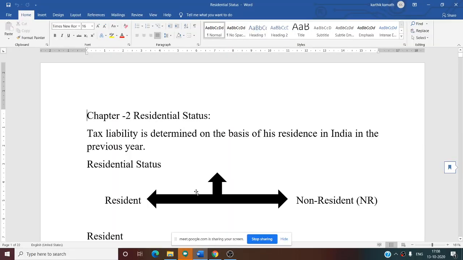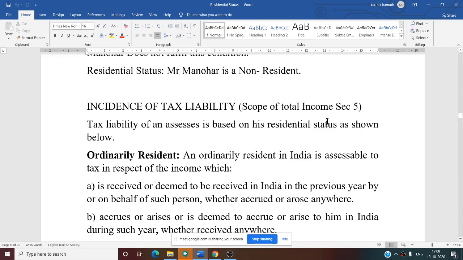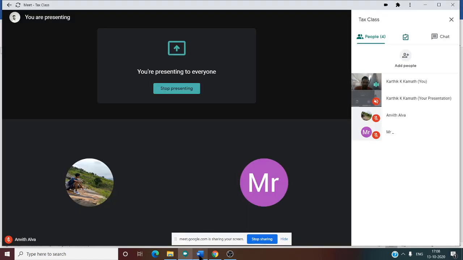Yes. So now we were discussing the residential status of an individual. After solving the problems, we went on to discuss the scope of total income, that is, the incidence of tax liability, which we discussed in the last class. So now we need to see the rules.